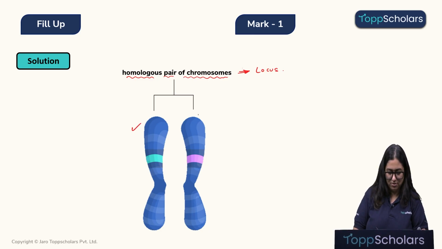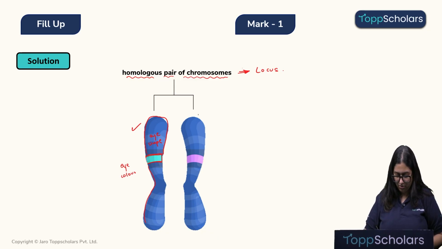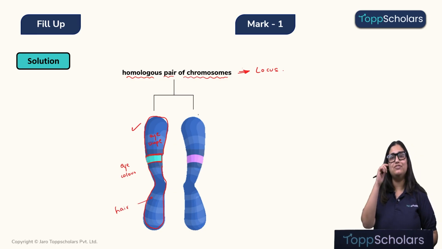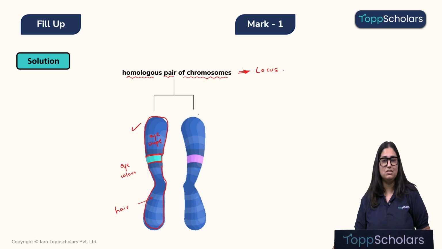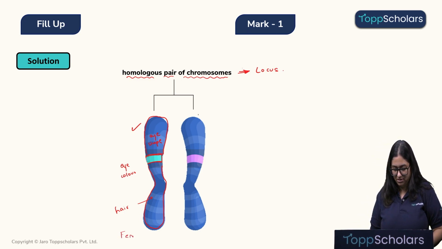Children, let's take this chromosome on the left side. Let's say that this particular part of the chromosome helps in development of your eye shape specifically. This particular part of the chromosome helps in development of the eye color. And this lower end of the chromosome, let's say, helps in development of your hair. Now, since we have two pairs of the same chromosomes, that means this one, let's say, we have inherited from the mother.